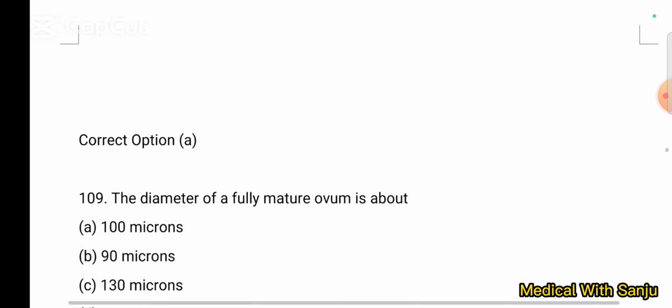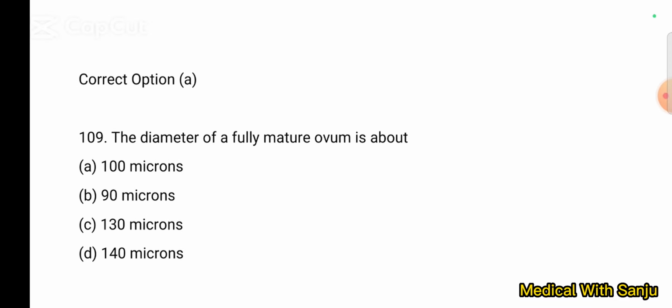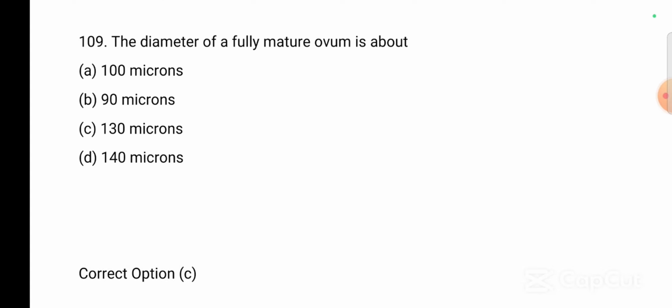There are many important questions. Question number 109. The diameter of a fully mature ovum is option A, 100 microns, option B, 90 microns, option C, 130 microns, and option D, 140 microns. 130 microns, option C. Next, about gynecology.